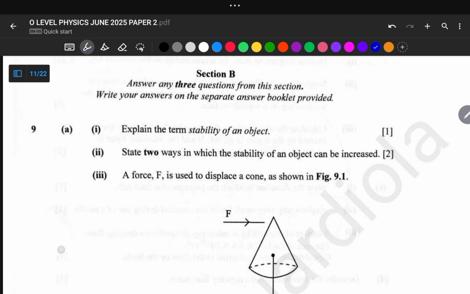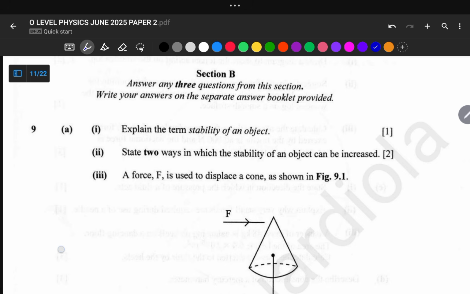In section B we are required to answer any 3 questions from this section, and we are writing our answers on a separate answer booklet provided. So let us start with number 9 of our section B. This one is our first question. We are required to explain the term stability of an object.